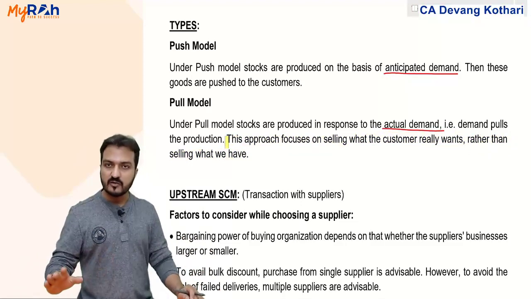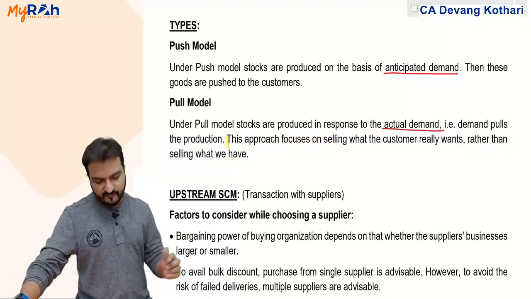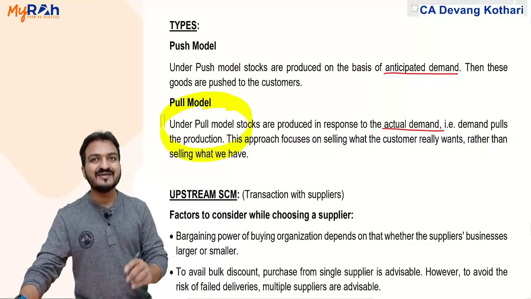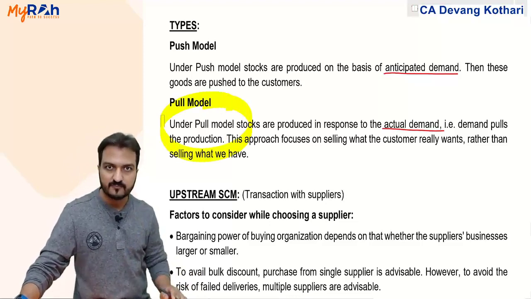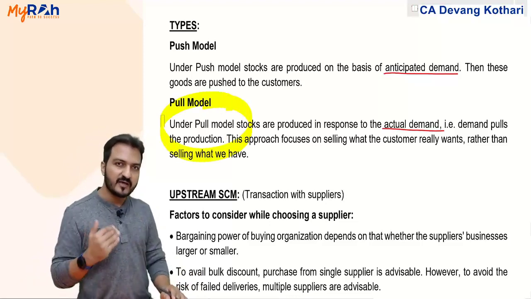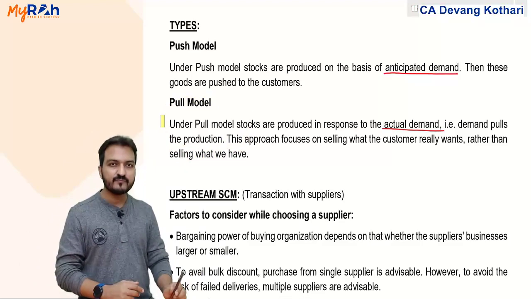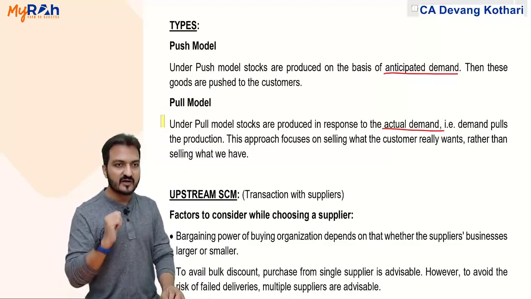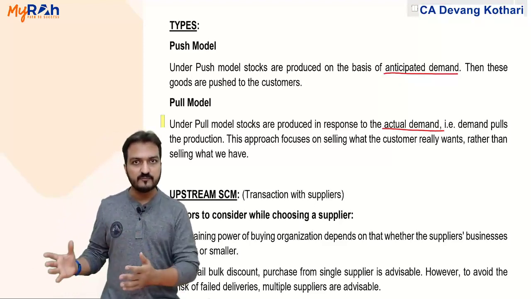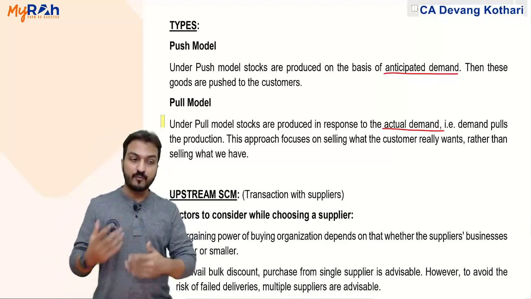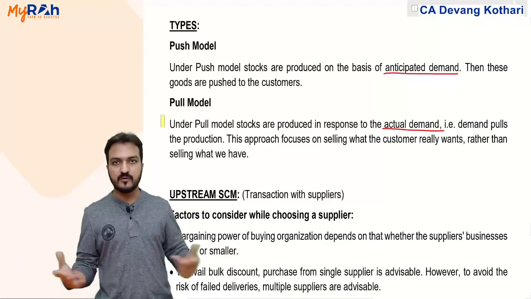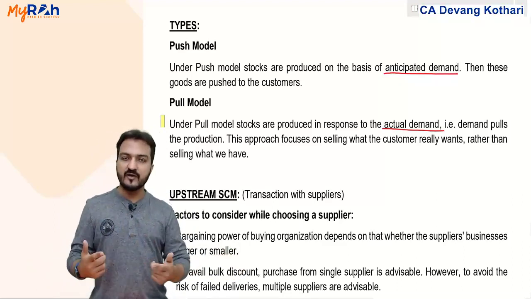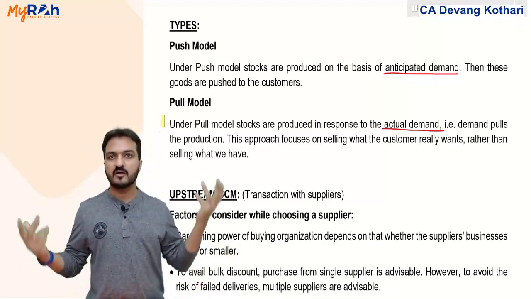So as a general understanding, I would say that pull model is better than the push model. If you find this in any case study, you can comment on it. If you find in the case study that the company is following push model, due to push model they will have problems like excess inventory being produced or products getting outdated and obsolete, because customers are not buying.